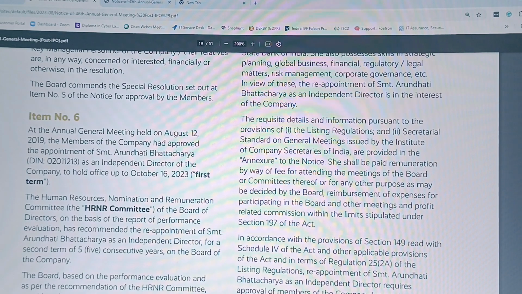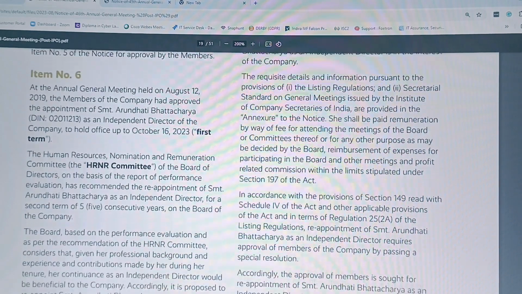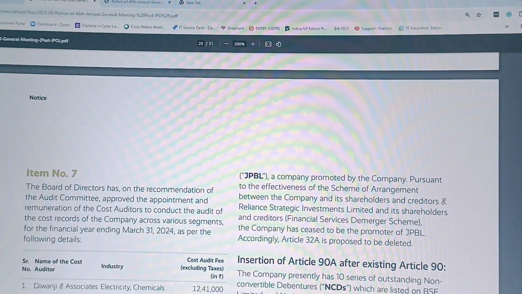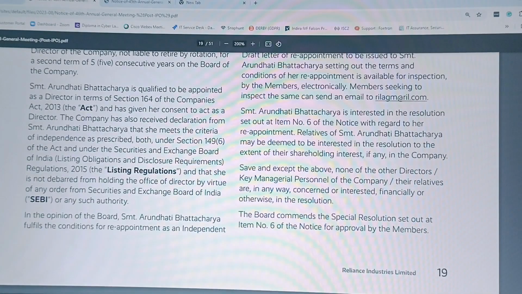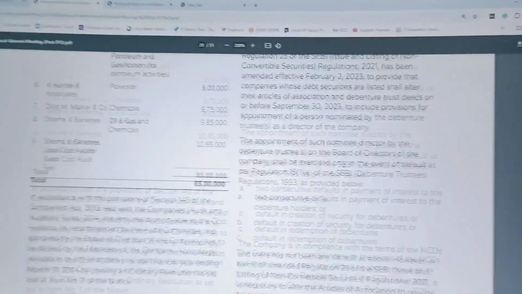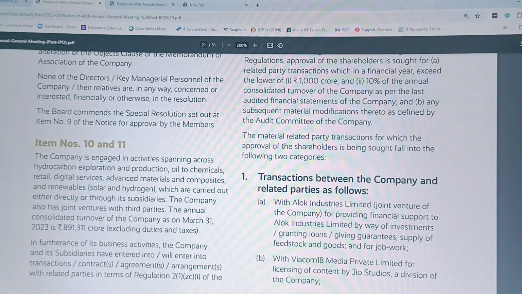From here also you will find a very good format of the resolution, and what things should be covered in the explanatory statement. Then coming to the cost auditor remuneration part, the appointment and remuneration, so you can check that from here. You can simply check, guys.